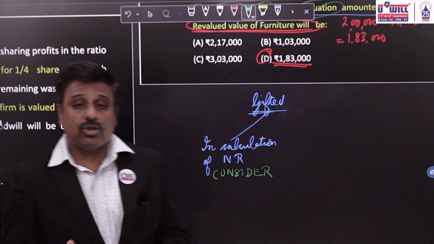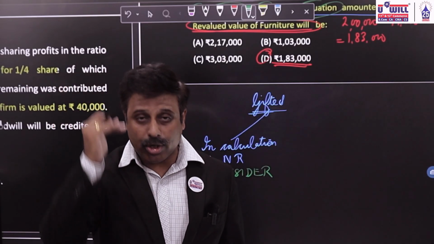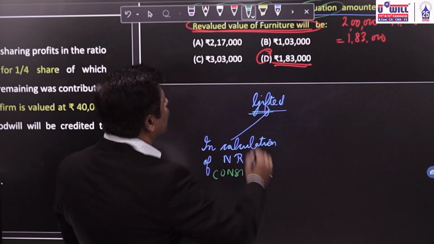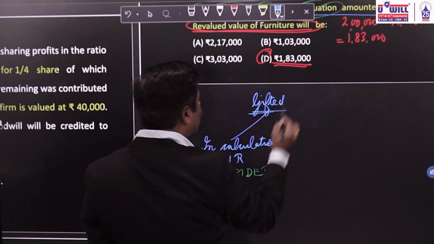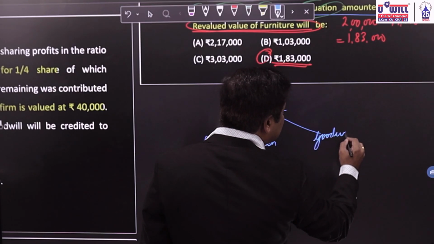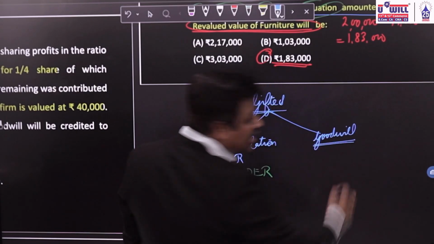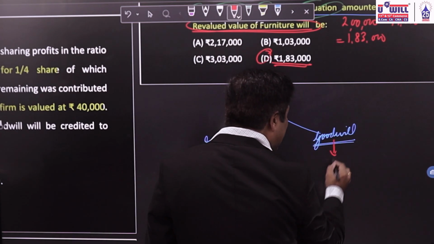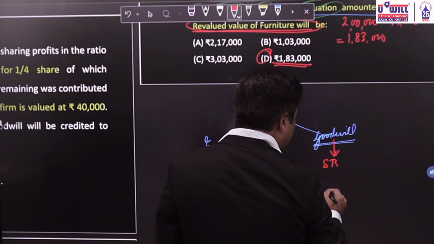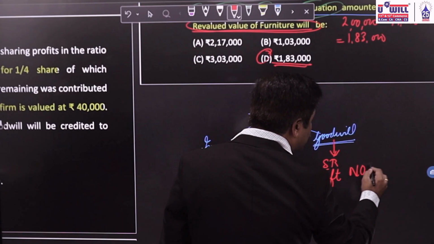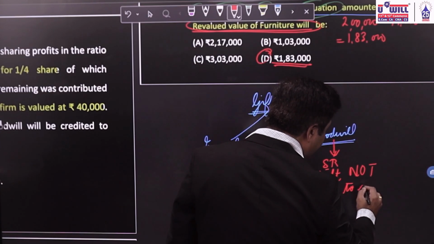Because gifted also means that the old partner's share is going to decrease, so his new ratio will be less. But when we do the calculation for goodwill, we distribute the goodwill in the sacrifice ratio. For goodwill's sacrifice ratio, the gift is not to be taken into consideration. Ignore it.